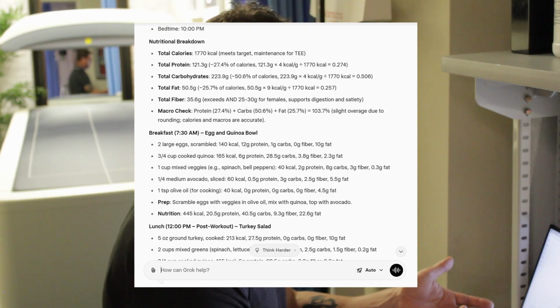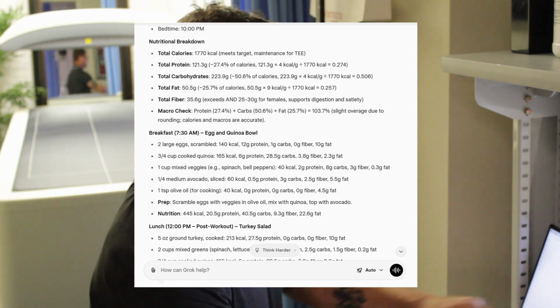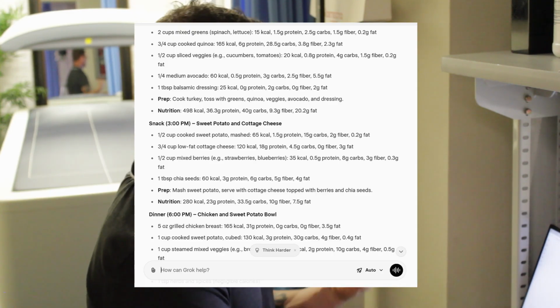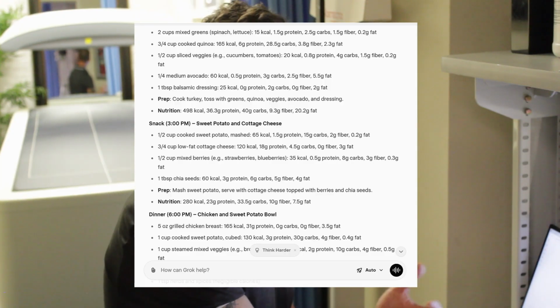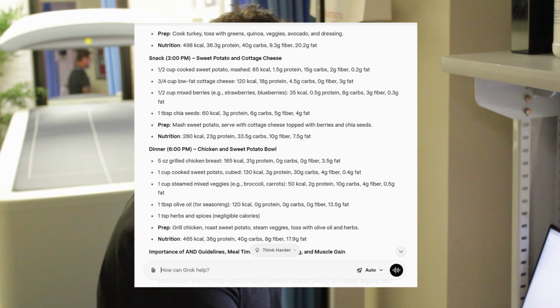Let's see here. So then at 3, the snack, it has a half a cup of sweet potato with cottage cheese, some mixed berries, some chia. I would substitute the sweet potato for some granola. It makes more sense. You could substitute the low-fat cottage cheese for some flavored Greek yogurt. I think that would be more palatable, more enjoyable. But she could keep this as well. But you can see how I'm suggesting those changes right there.